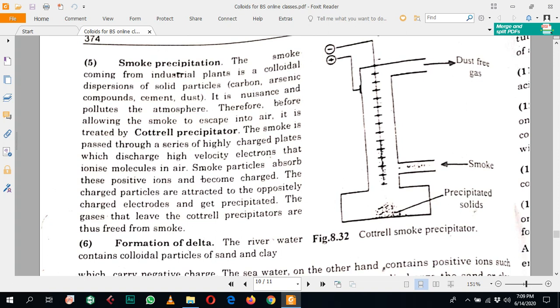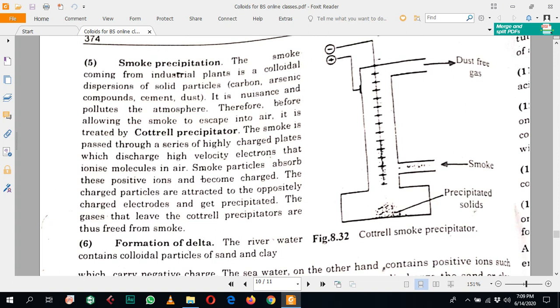So the incoming air is present in this Cottrell smoke precipitator, and then the electrons cause the ionization of the incoming air, and this ionization creates some positive or negative charges, and these charges are attracted or absorbed by the smoke particles, which are the aerosol particles or some colloidal particles.